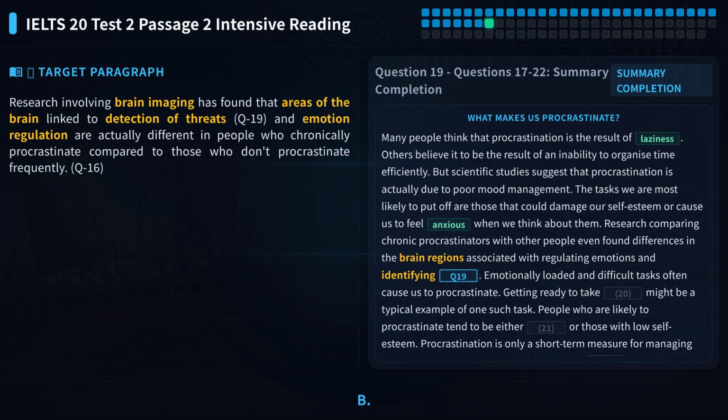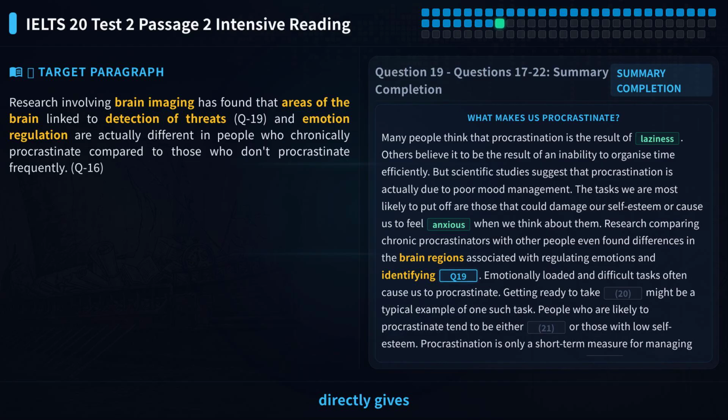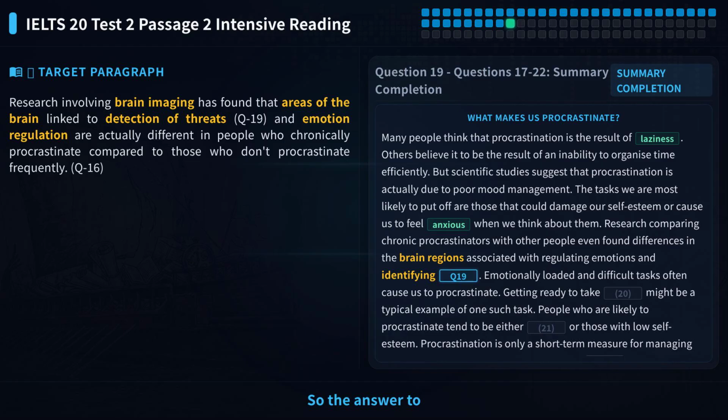We locate paragraph B. The original text says research involving brain imaging has found that areas of the brain linked to detection of threats and emotion regulation. Here linked to corresponds to responsible for, and detection of corresponds to identifying. The original text directly gives the word threats, no replacement is needed. The identifying in the summary is a synonym for detection of in the original text, while threats is used directly. So the answer to question 19 is threats.